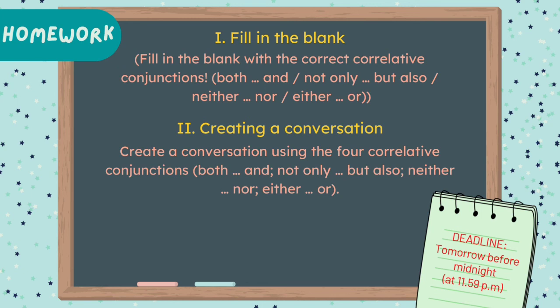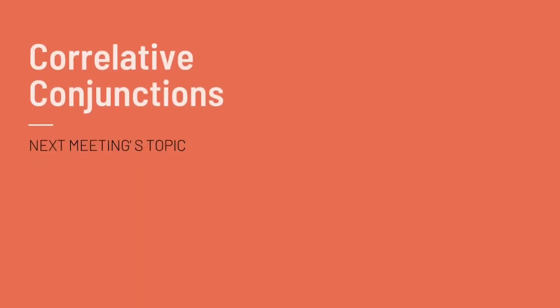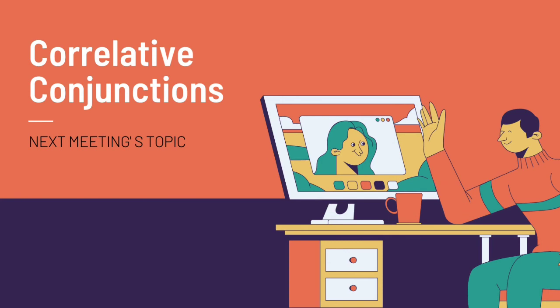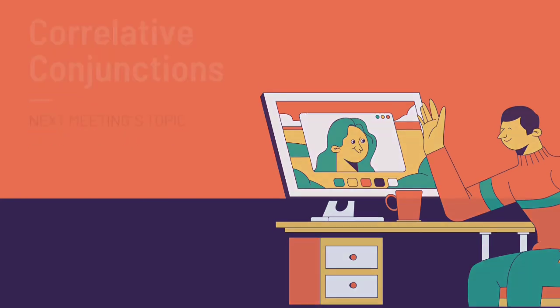Then I want to inform you that the deadline of this homework is tomorrow before midnight at 11:59 p.m. Also, you are required to do this homework in Google Form. Later, I will share the link of the Google Form with you. And I want to inform you that the topic of our next meeting is still about correlative conjunctions. We will discuss the other correlative conjunctions.